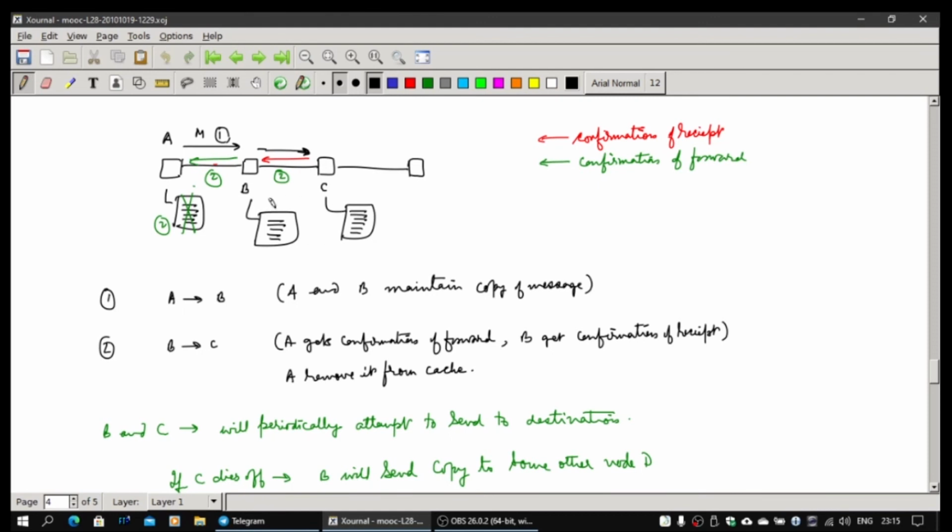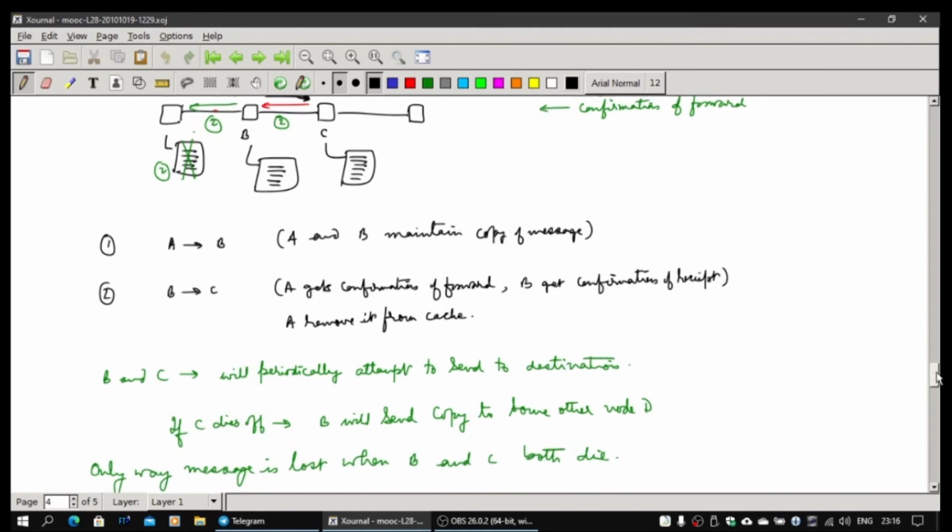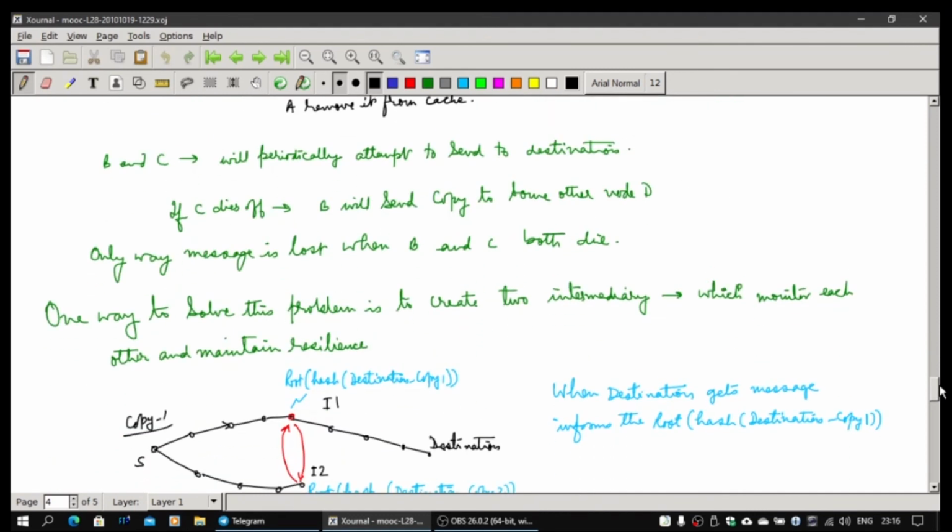If C fails, B will route it to some other node, which is now the next hop towards the destination, and through that route it will be passing. And if B fails, it does not matter, C is still making an attempt, and if some other node becomes a better route, it will try there. But if B fails and then comes back again, you are only depending on C. If C fails, it's gone actually. You can't do much in such a small system, but which is okay, you have improved reliability to an extent.